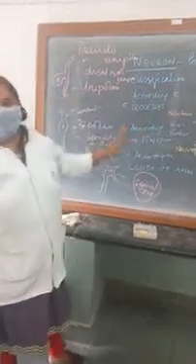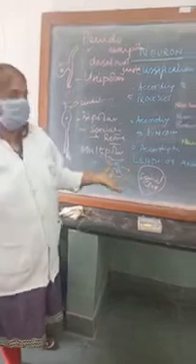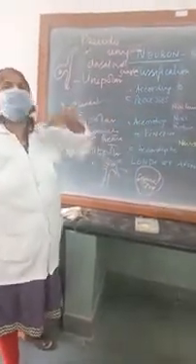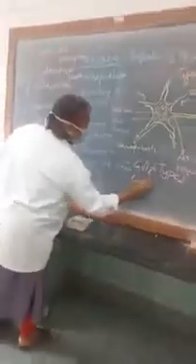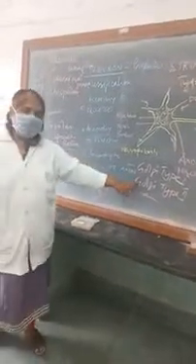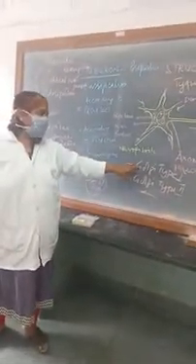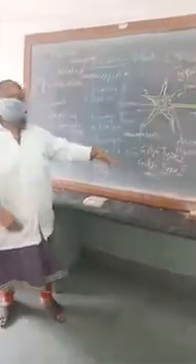Coming to the classification according to function, it is mainly two. One is the sensory neuron, which is mainly concerned with sensory activities, and the motor neuron, which is mainly concerned with motor activities. Coming to the length of the axon, it can be Golgi type 1, where the axon is long, and Golgi type 2, where the axon is short. The stellate cell neuron of the cerebellum is a Golgi type 2, where the axon is very small, and Golgi type 1 neurons are the ascending and descending tracts of the spinal cord, where the axon is of long length.